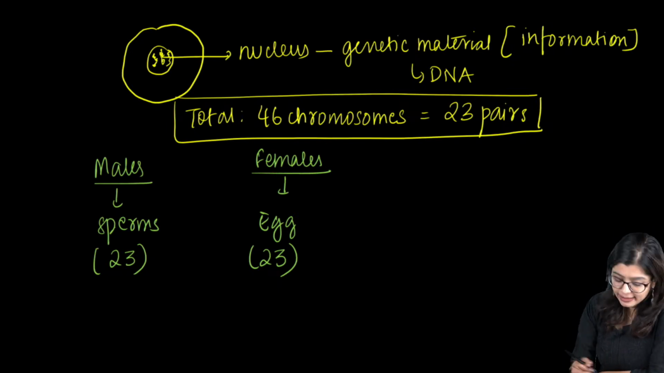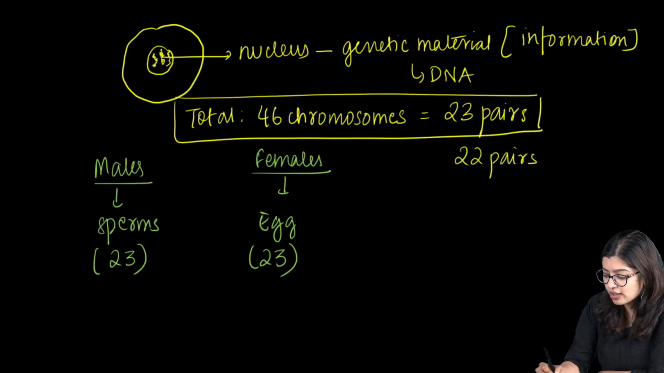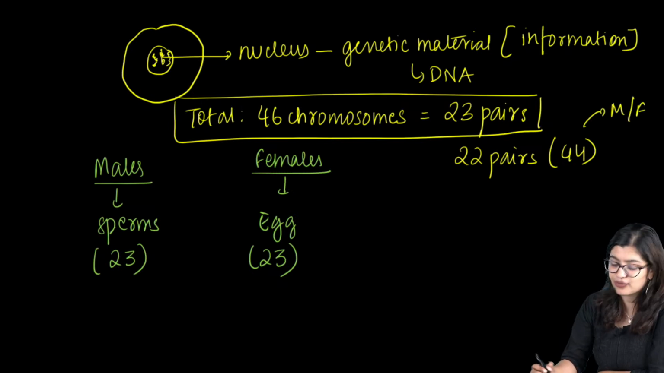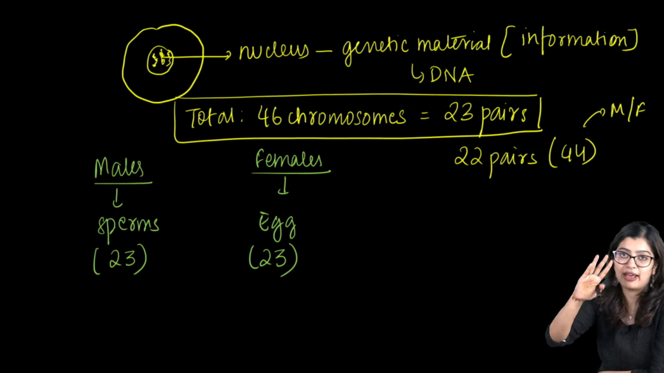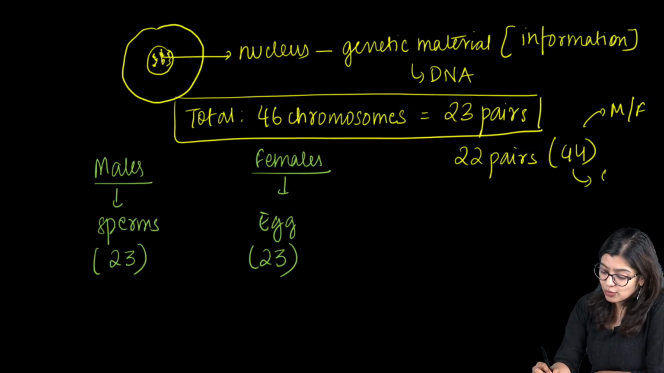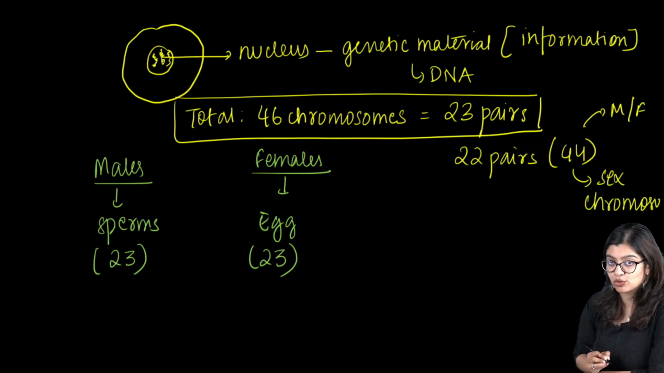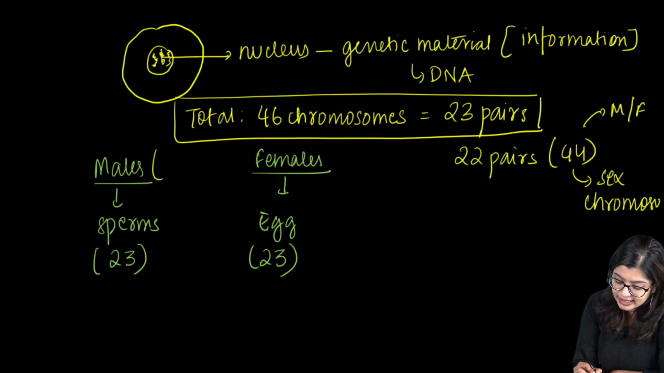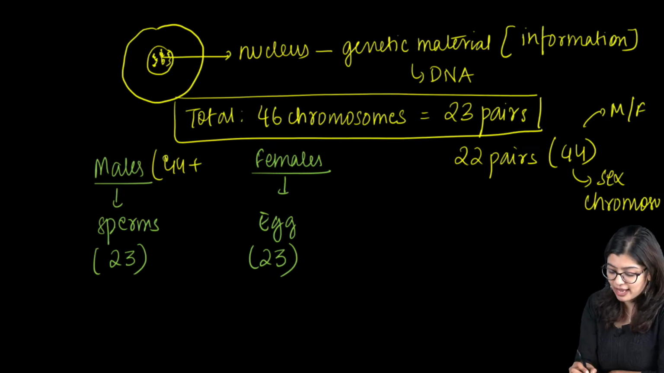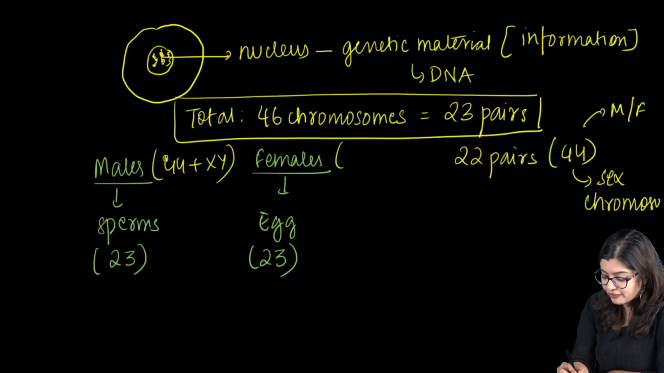Now interestingly, in these 23 pairs, the first 22 pairs, or the first 44, are the same in both males as well as females. But the last pair, or the last two, are the ones which are important to us, which is called as the sex chromosomes. So in a male, we will see that there will be 44 plus the last pair, which is XY. While in females, we will see 44 plus XX.